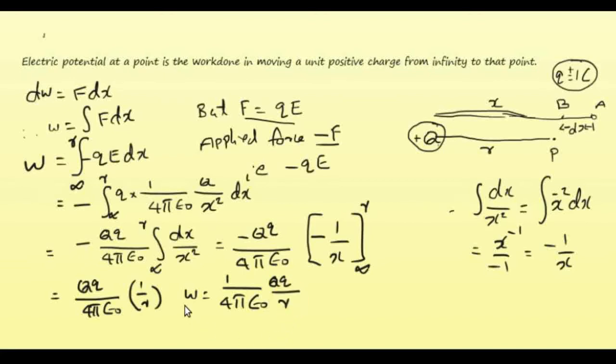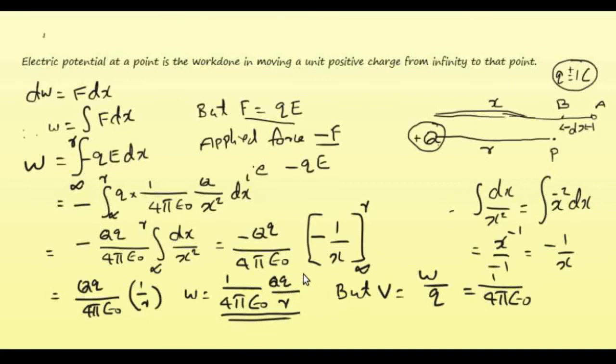So this is the work done, right? But what is potential? Potential is the work done per unit charge. That means W by Q, or simply you can put Q equal to 1 coulomb, since the magnitude of this charge is already told, it is plus 1 coulomb.